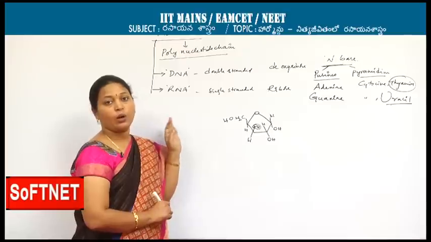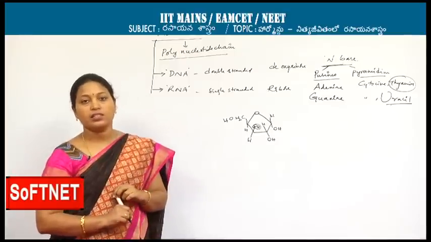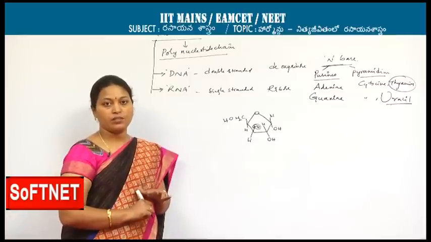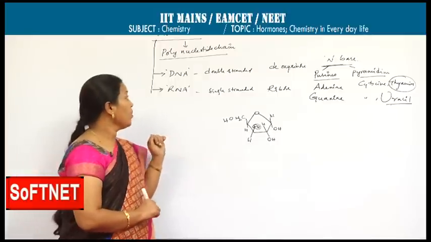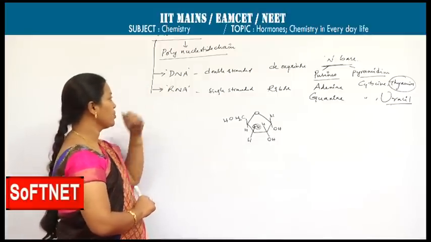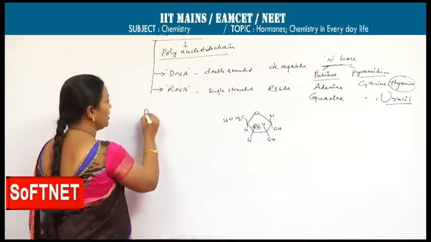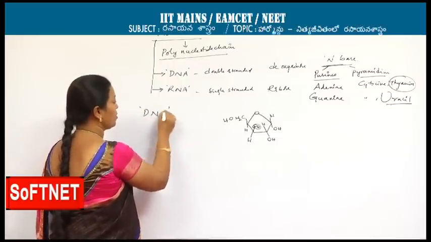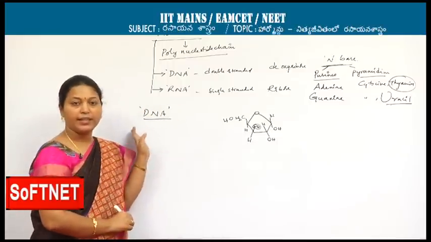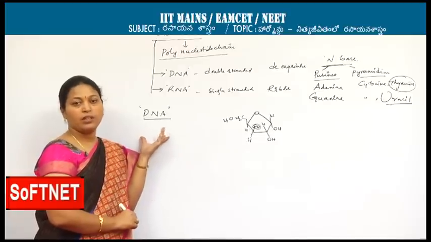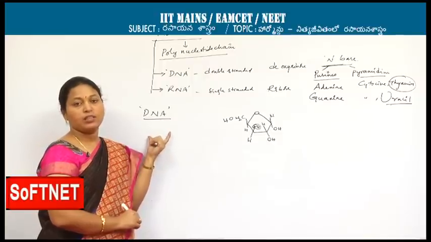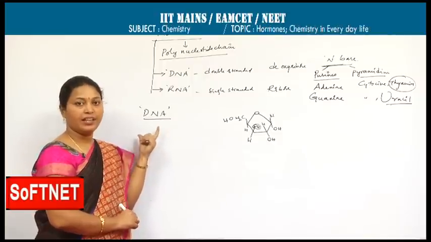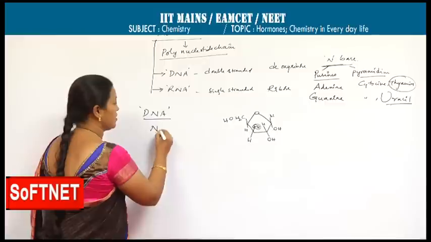Nucleic acids along with the combination of proteins are said to be nucleoproteins. Nucleoproteins are formed by the combination of nucleic acids and proteins. Regarding these nucleic acids, we should have one knowledge. DNA, as I said, is not a simple molecule, it is a huge molecule. It is a polymer which contains monomers. The monomers of the DNA are nucleotides.